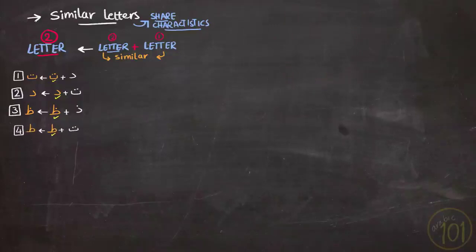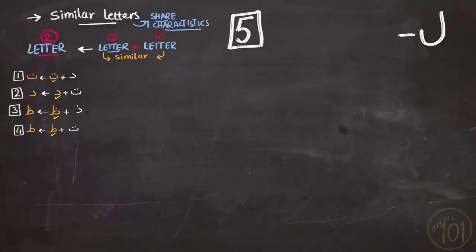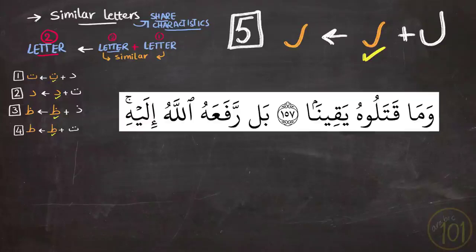Moving to the next combination, which is the lam when it is followed by ra, which means that the ra will be pronounced rather than the lam, like in these examples.